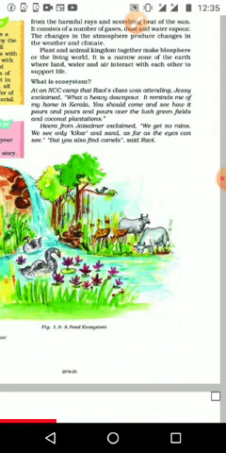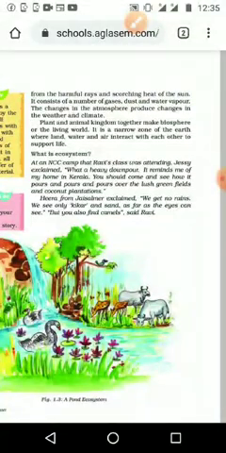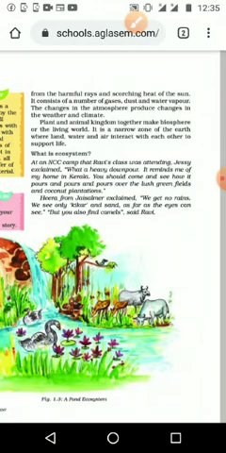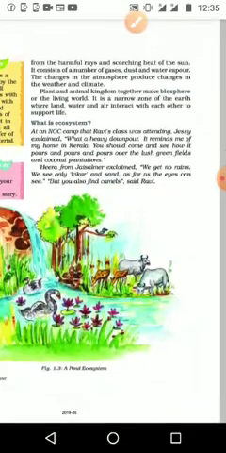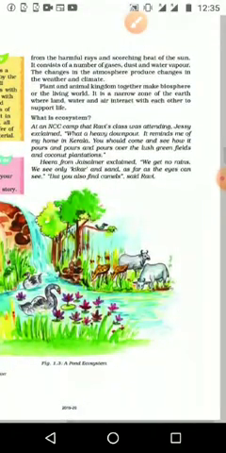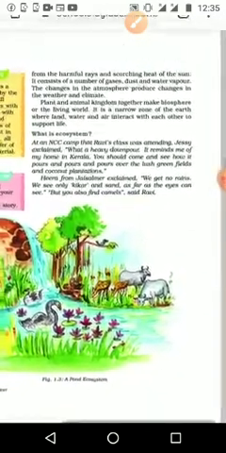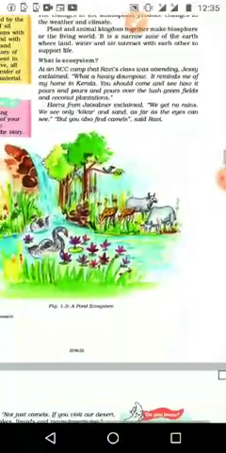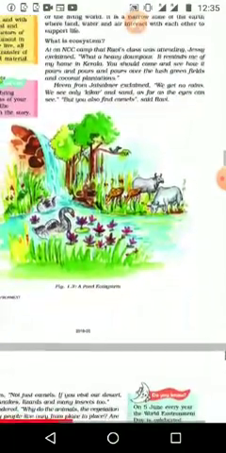If one thing is not supporting, if the atmosphere is not suitable, or the lithosphere, the land, is not suitable, then we can't see proper life in that area. For example, in the desert, the land is not suitable to cultivate anything, so the life of human beings or animals is very little. Even among plants, we can see cactus and a few others, but other plants are not there. Then the next part is what is an ecosystem.